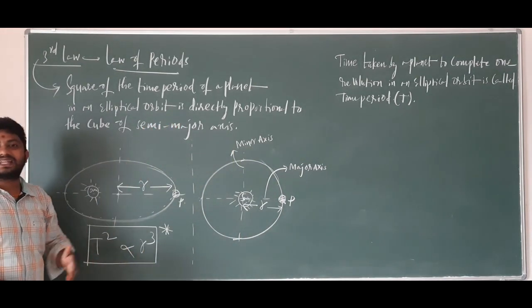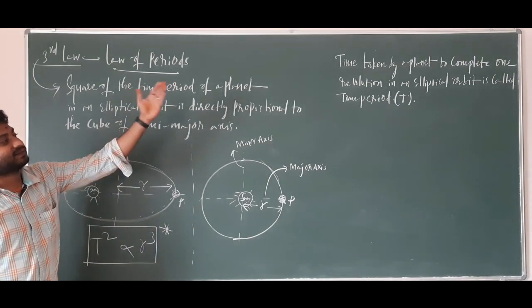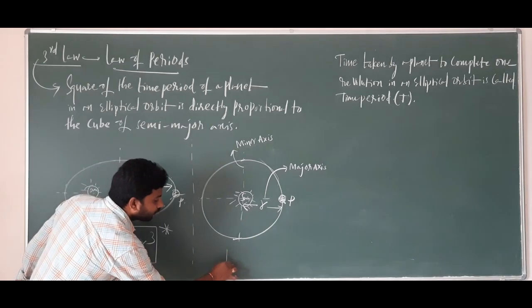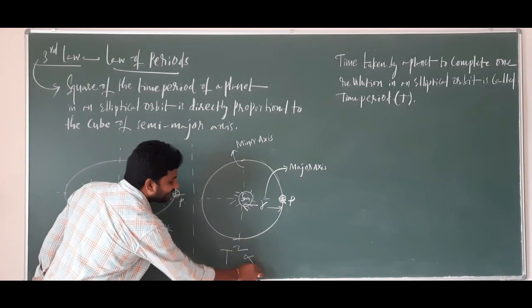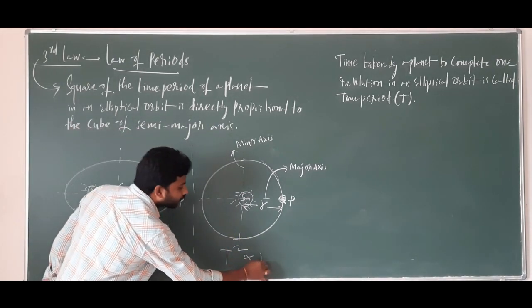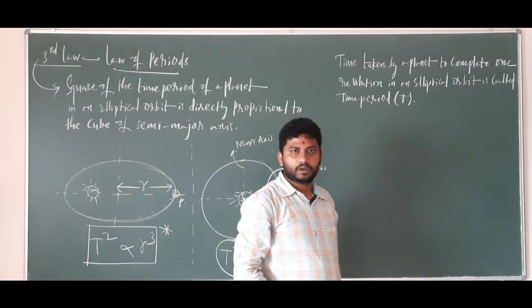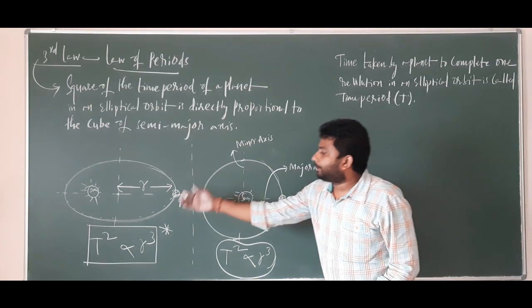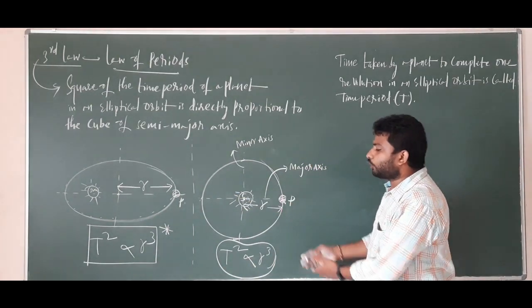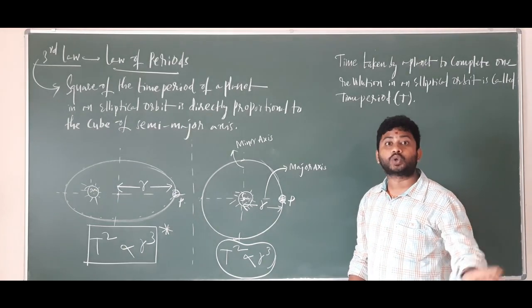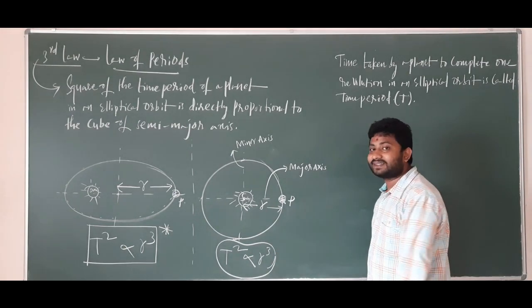Now, the time taken by this planet to finish one circular orbit is called time period, like we had discussed in the last session. Now, here T square is directly proportional to R cube. In both cases it's the same, whether you take an elliptical orbit or a circular orbit, the square of the time period will be directly proportional to the cube of the semi-major axis.